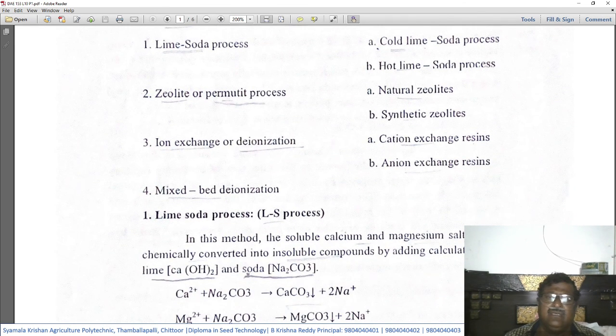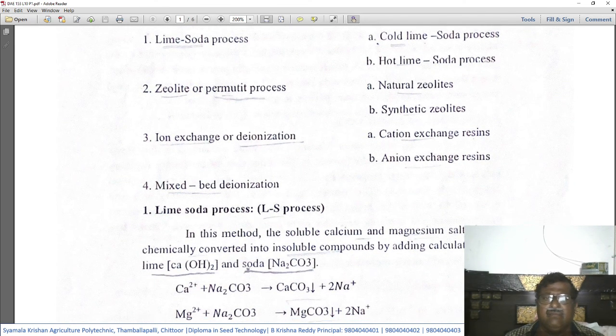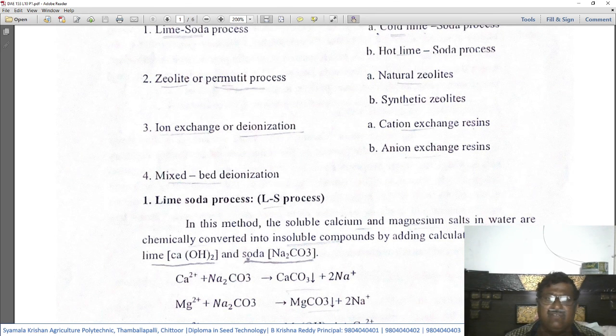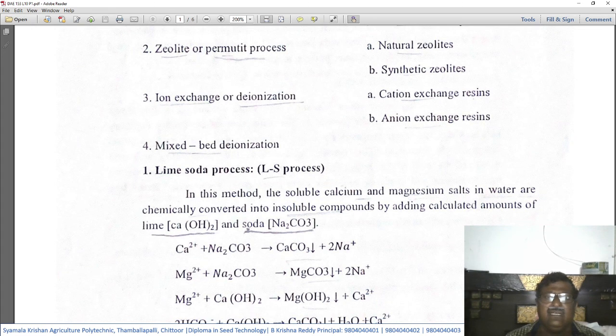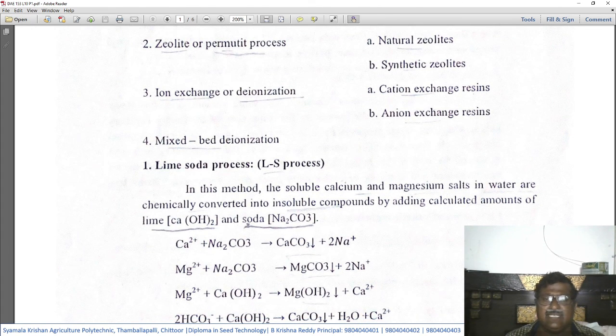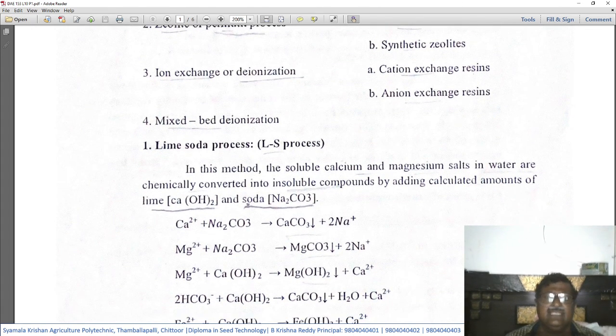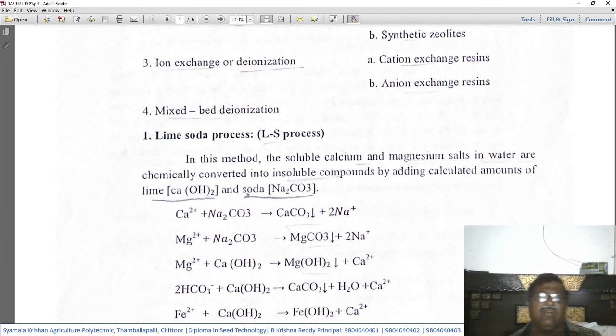Now that we know the different methods of softening of the water, let us look into the process of softening, that is, the chemical reactions that happen in softening the water. One is the lime soda process, simply called the LS process.